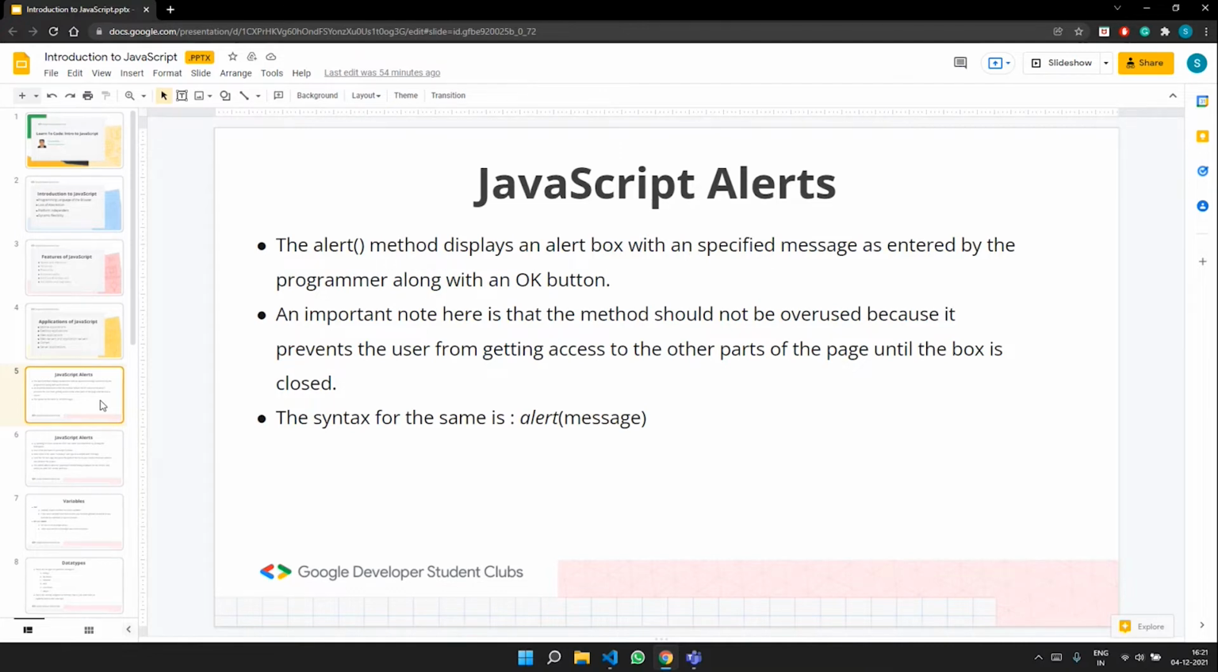Until and unless you read the alert box, you are not going to be able to do anything on the web page. You have to read the alert box, you have to acknowledge it, and only then would the user be able to do anything else on the web page. So this is one important point that we need to keep in mind, and we should avoid overusing this method because it stops the user from accessing the other parts of the web page until it's closed, right? So now we'll be looking at an example.